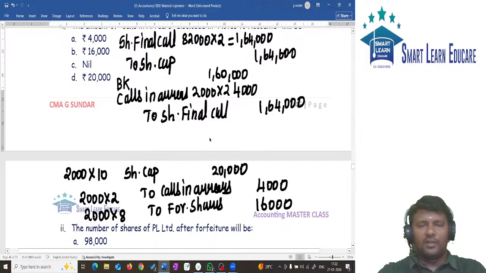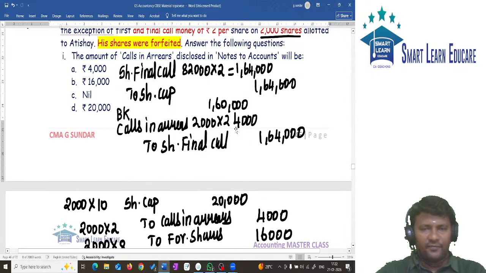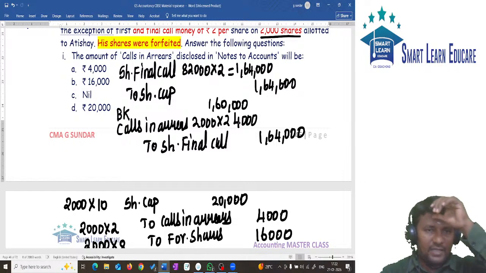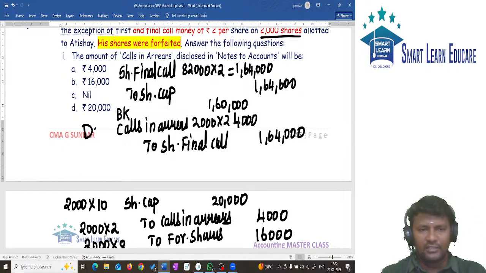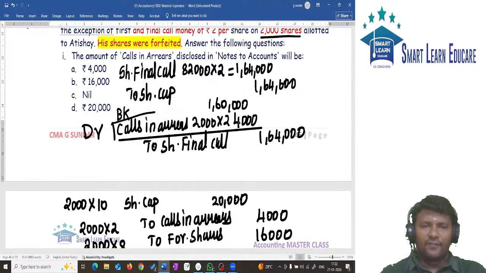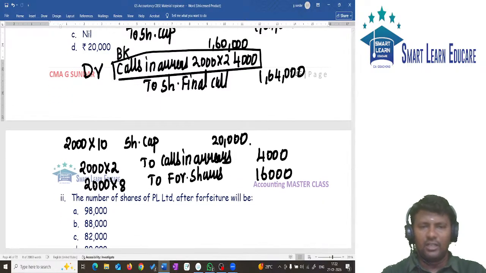Here you must understand the important point. Listen friends. In the very first entry, calls in arrears account is debited. In the subsequent entry, calls in arrears account is credited.